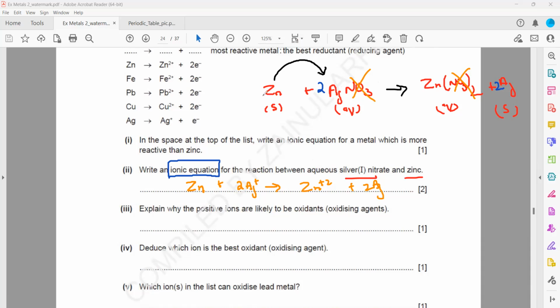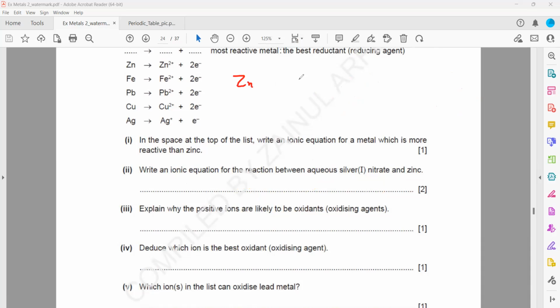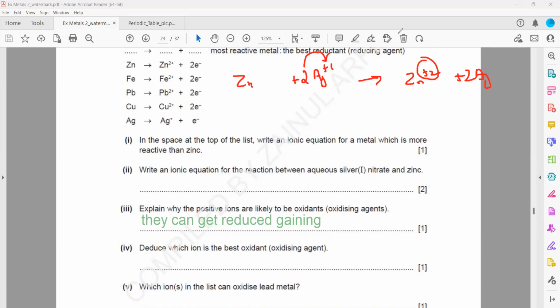So how to construct an ionic equation? Even with this information, you can construct an ionic equation. I know zinc is more reactive and it is reacting with silver solution, or a silver ion. So when they react, the zinc will turn into an ion and silver will turn into an atom. Then balance the equation, because if zinc is losing 2 electrons, silver should gain 2 electrons. So that's why this should be 2 here and 2, because the ratio of the charge should be balanced. The charge is 2 plus 1, like total 2 here on the left hand side, and 2 should be on the right hand side. So you can construct any ionic equation between two metals.